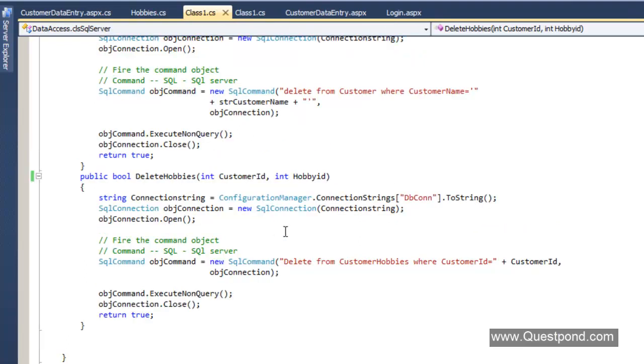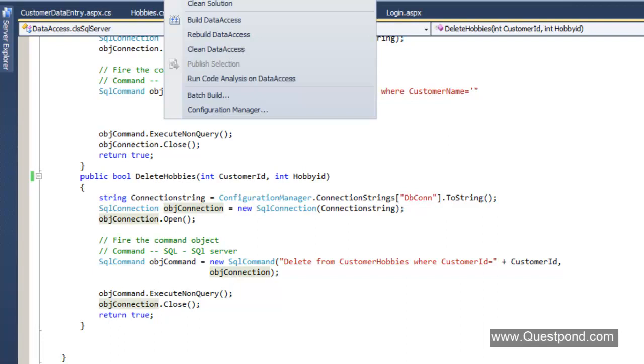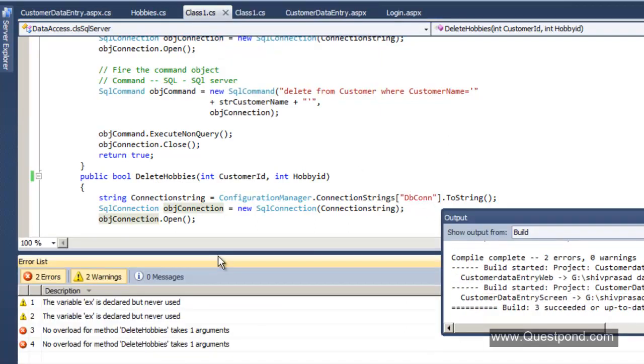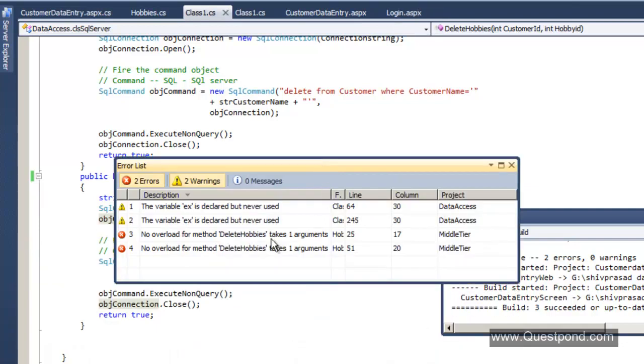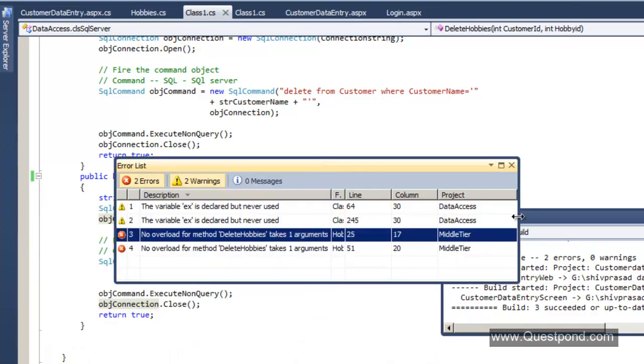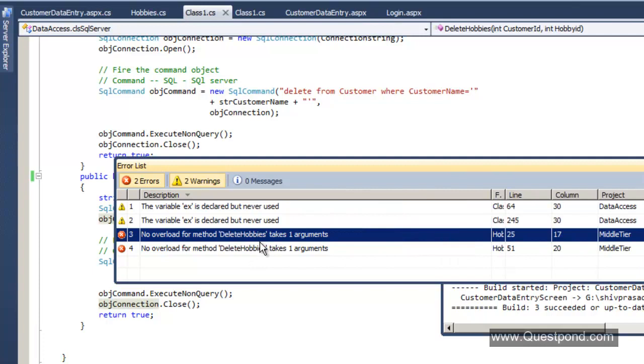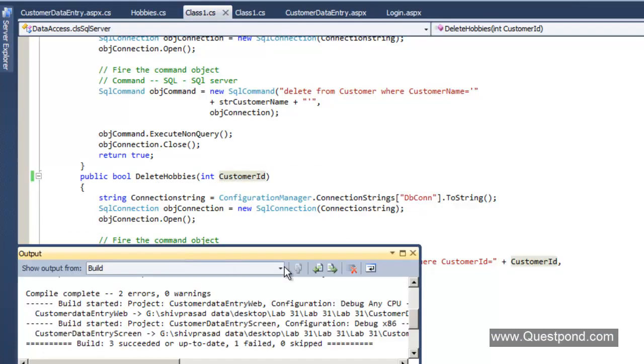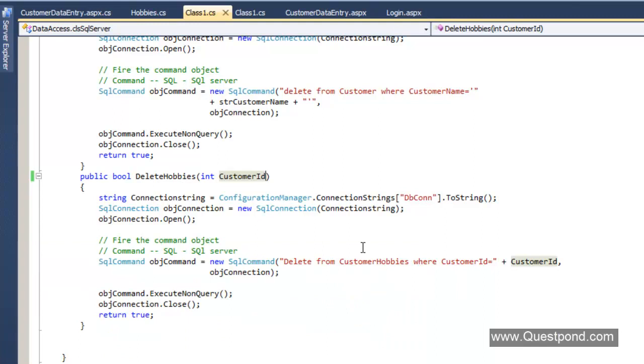Now one more important point to note here is that we cannot just go and modify it like this, because this delete hobbies is also used in many other places. So if you go and build this, you can see that our application is crashing. In other locations, this delete hobbies actually takes only one argument, and that argument is customer ID, right? So let's not modify it like this. Let's create an overloaded method. In case you are not aware of overloading, please go and see the object-oriented programming videos.